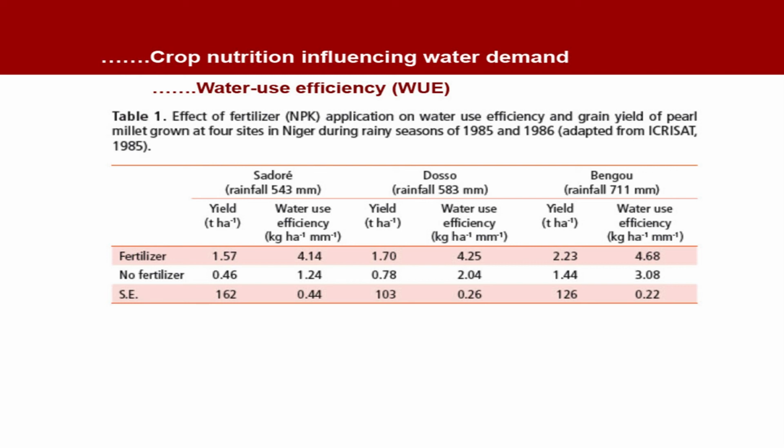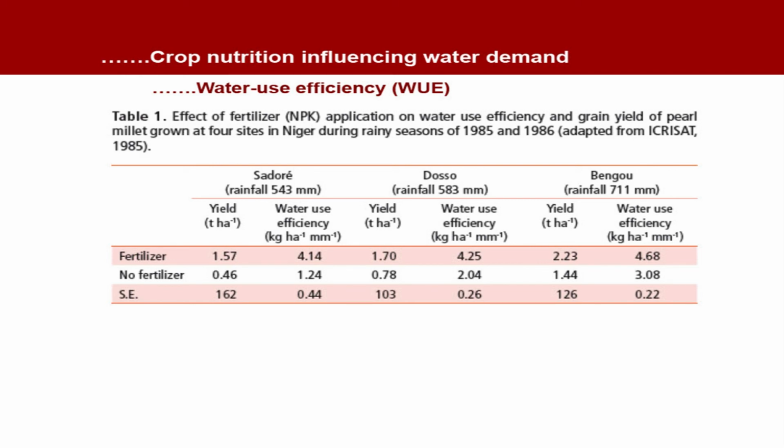Now, you can compare the water use efficiency when we apply fertilizer at 3 different places. This was within a place. Now, you see as we increase the irrigation or rainfall quantity, there is an increase in the water use efficiency. When rainfall was 543 and you applied fertilizer, the water use efficiency was 4.14 kilogram per hectare per millimeter. But when rainfall was 583 millimeter, the water use efficiency increased to 4.25, and when rainfall became 711 millimeter, water use efficiency increased to 4.68.